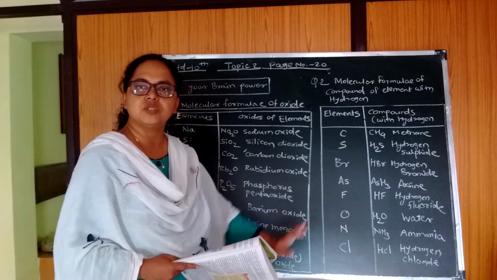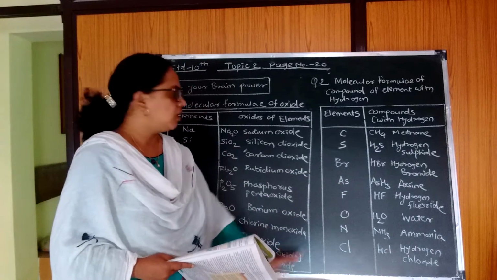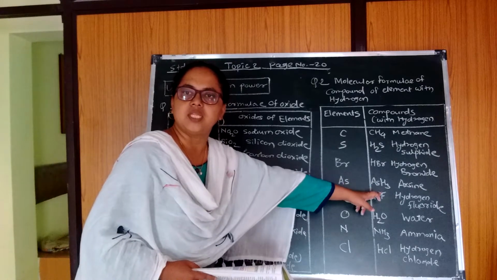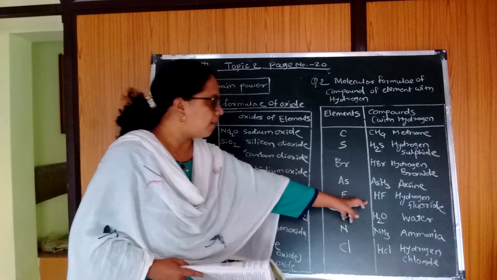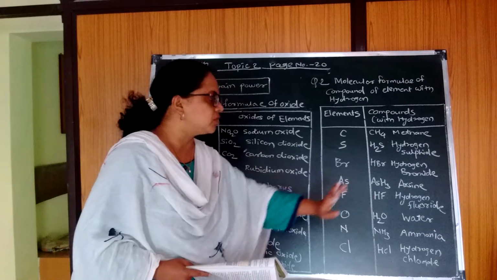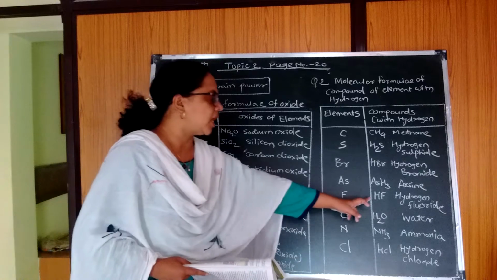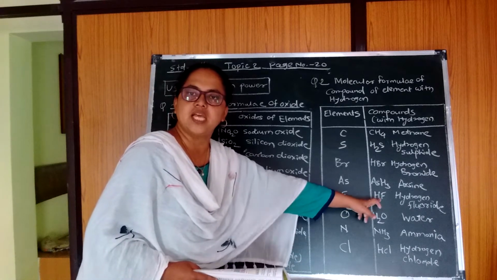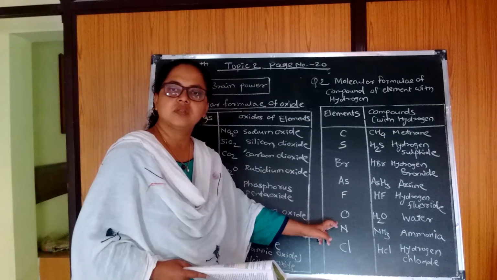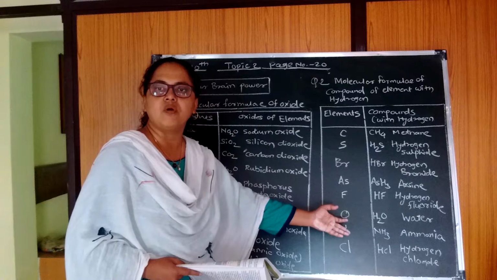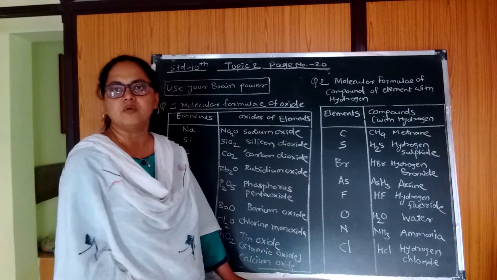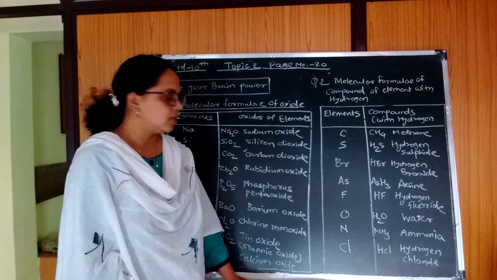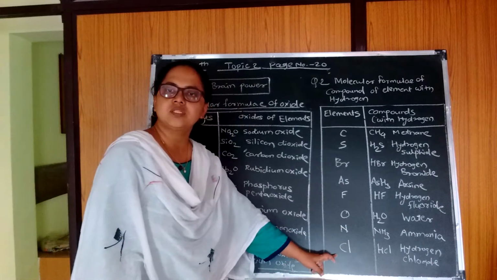Next is As, that is arsenic. Arsenic combines with hydrogen to form arsine, AsH3. Next is fluorine. Fluorine combines with hydrogen to form hydrogen fluoride, molecular formula capital H, capital F, that is HF. Next, oxygen combines with hydrogen to form water. Next, nitrogen combines with hydrogen to form ammonia, NH3. And next is chlorine.